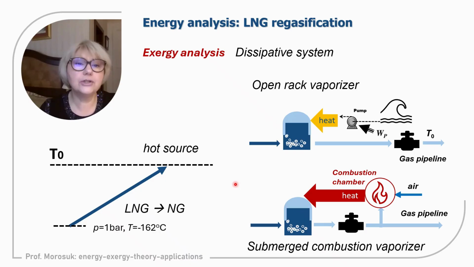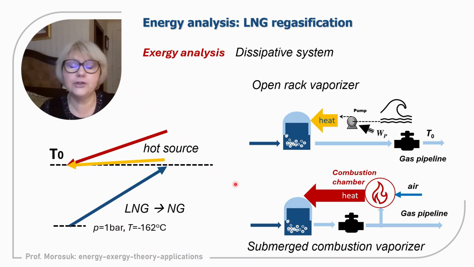Now, the hot sources that will be used. Regardless of whether we use water from the reservoir, so from the sea, or we use the heat of combustion gases, we need to cool down these sources. But now we are above the environment, and above the environment, the higher the temperature, the higher the exergy.